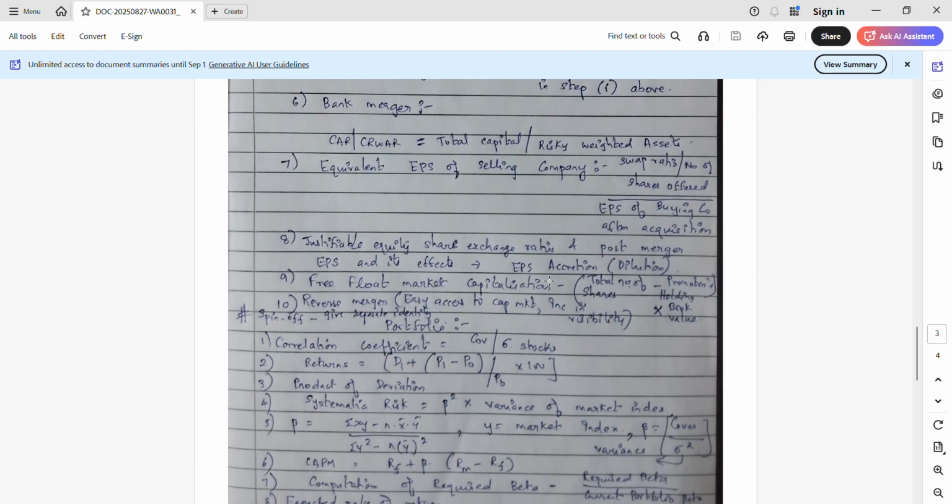And beta can be computed as n sigma xy minus sigma x sigma y, by n sigma x square minus sigma x whole square, where x is the stock and y is the market. And systematic risk is equal to beta square into variance of the market index.